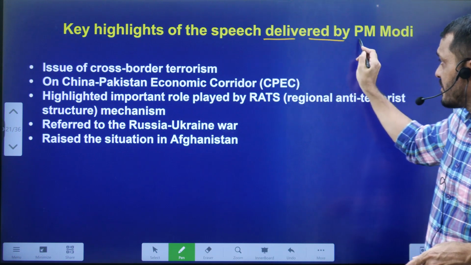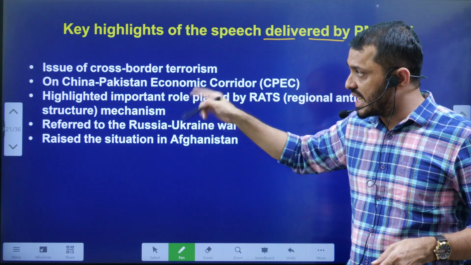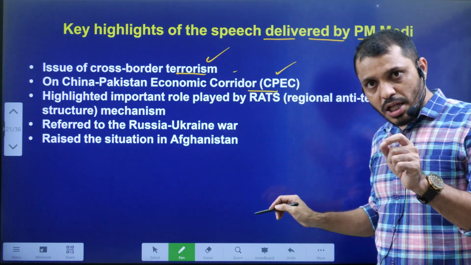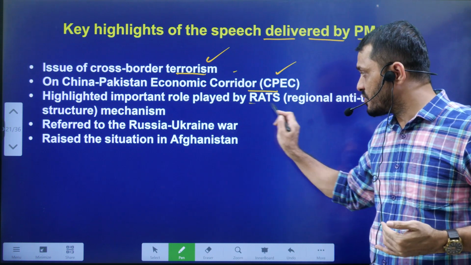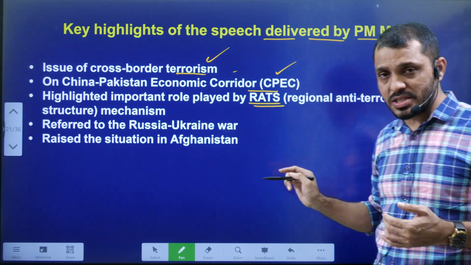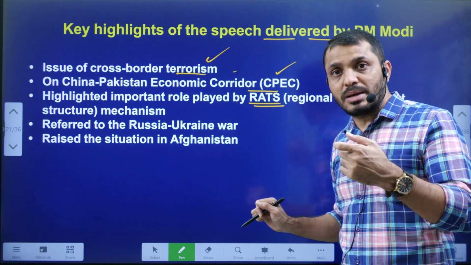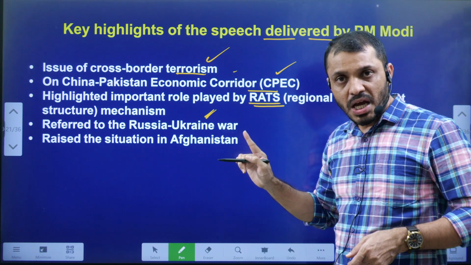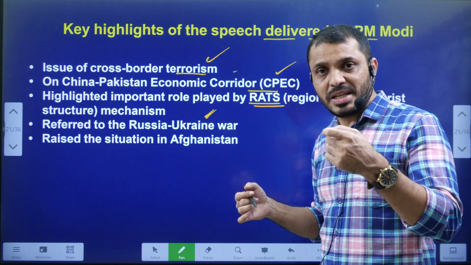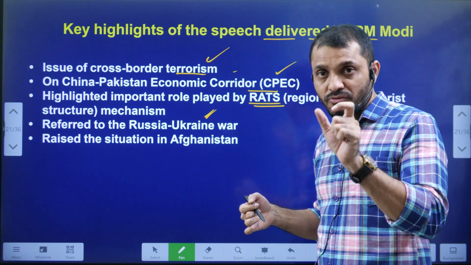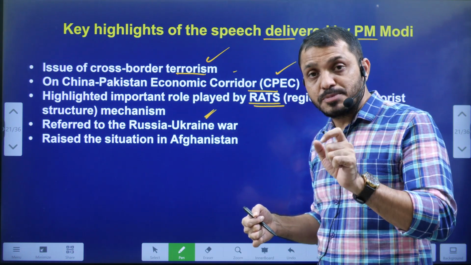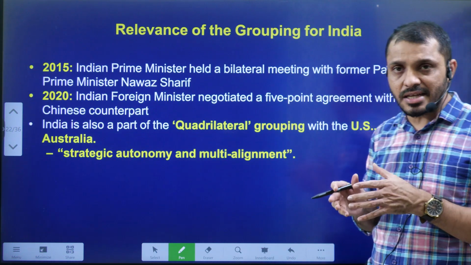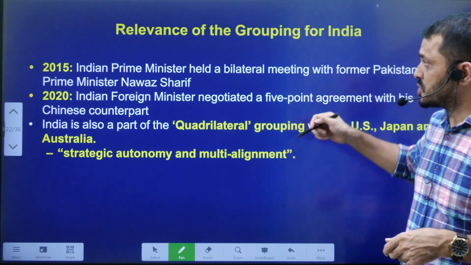What are the key highlights of the speech delivered by our Prime Minister? These are the key highlights. Cross-border terrorism, China-Pakistan Economic Corridor. Also, I told you the SCO structure consists of RATS, the Regional Anti-Terrorist Structure. Our Prime Minister spoke about the importance of RATS. The Russia-Ukraine war was referred to by our Prime Minister. India constantly takes the opinion that this is not the time for wars. We have to settle disputes in a very peaceful manner, and he also raised the situation in Afghanistan. These are the key areas raised by our Prime Minister, students.